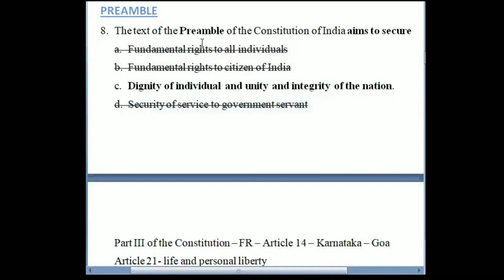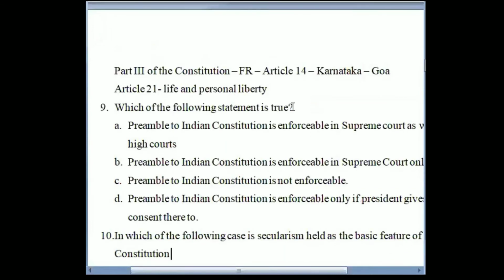So the text of the preamble to the Constitution of India aims to secure what? Dignity of individual and unity and integrity of the nation, apart from the other things that we mentioned in our class on preamble, discussing content of the preamble. We will move to the next question now.